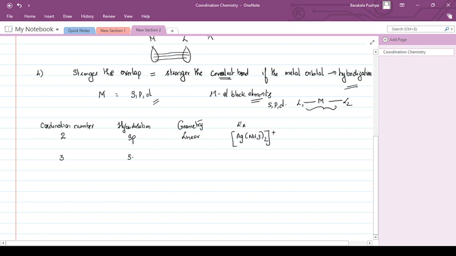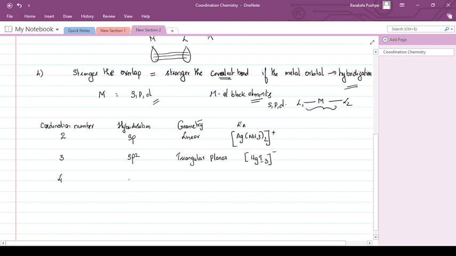the hybridization is one s orbital and two p orbitals, and it can be triangular planar. Triangular planar. Now, there are different complexes as examples for this. I am writing only a few for our understanding. Now, if the coordination number is 4, what happens?